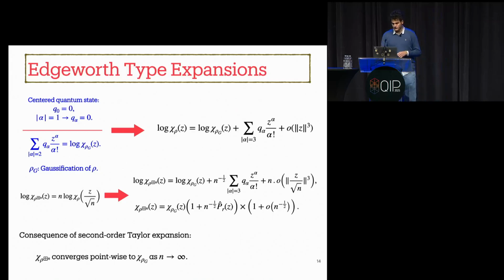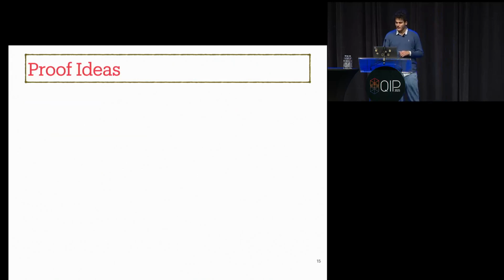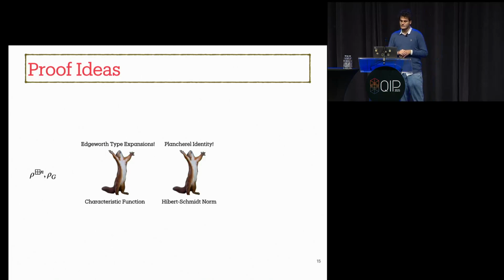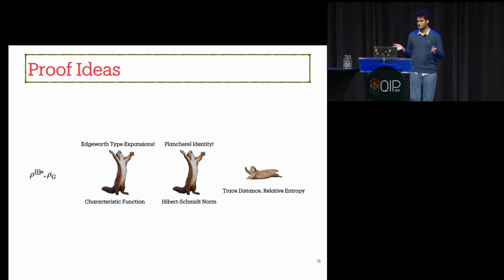Okay, let's use the next few minutes and talk about our proof ideas. Here is the story. We are interested in the distance between rho n and rho g. If you look at this distance at the level of the characteristic function, we should be happy because we have some nice Taylor expansions called Edgeworth type expansions. If you look at this distance at the level of the Hilbert-Schmidt norm, again, we should be happy because there exists a nice identity called the quantum potential identity. But we were suffering when we looked at this distance at the level of trace distance and relative entropy.